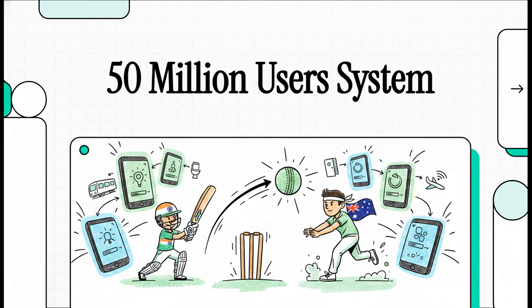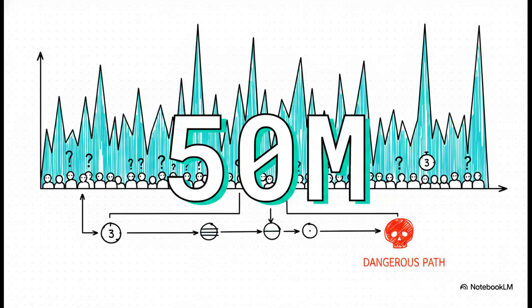They're on crowded trains, sneaking a look in office bathrooms, praying their flaky flight Wi-Fi holds up, and they expect to know what happened on the pitch within 2 to 3 seconds. Literally, that's the window. That is what we're talking about today. 50 million concurrent users. Honestly, that is a terrifying scale, especially when you look at the traffic curve.